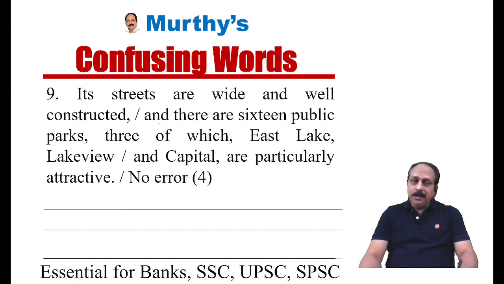Its streets are wide and well constructed, and there are 16 public parks, three of which, East Lake, Lakeview, and Capitol, are particularly attractive. This is again an unfamiliar context, not at all easy to spot the error. Here there is one word, capital. Before that, we have to use the definite article. I'm sorry, this is not the right word, capital. We have to use the word capitol. Capitol refers to the building, an administrative building.